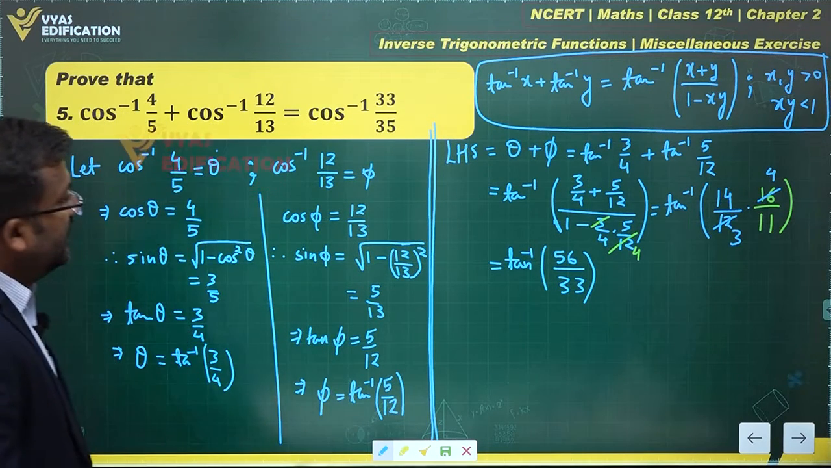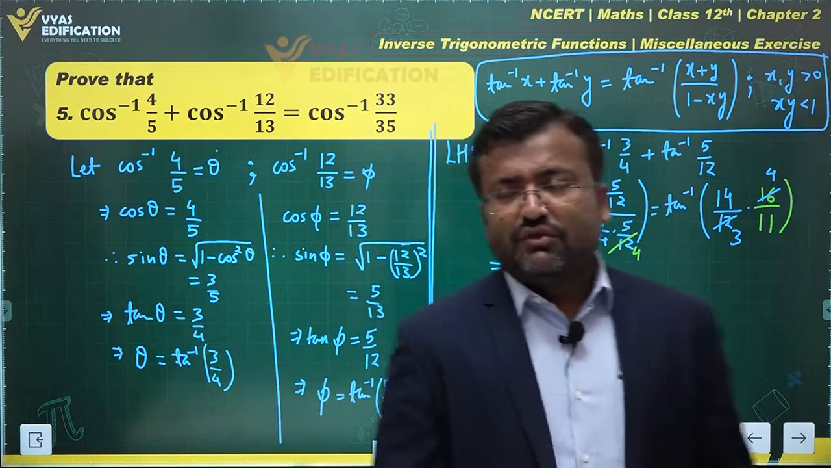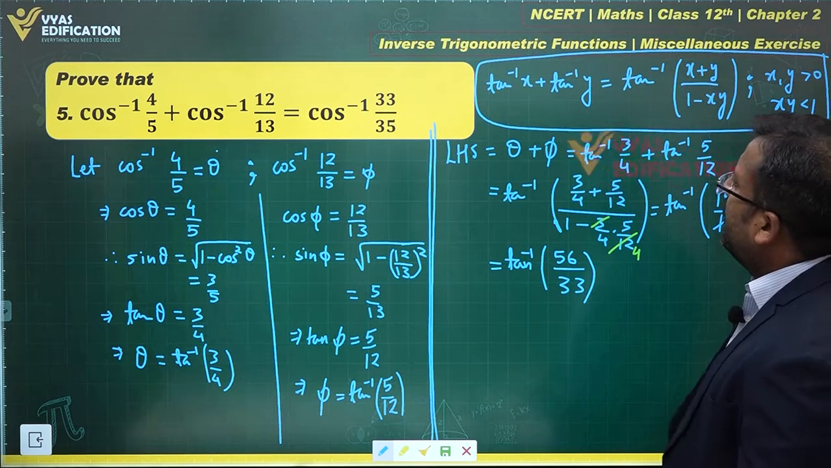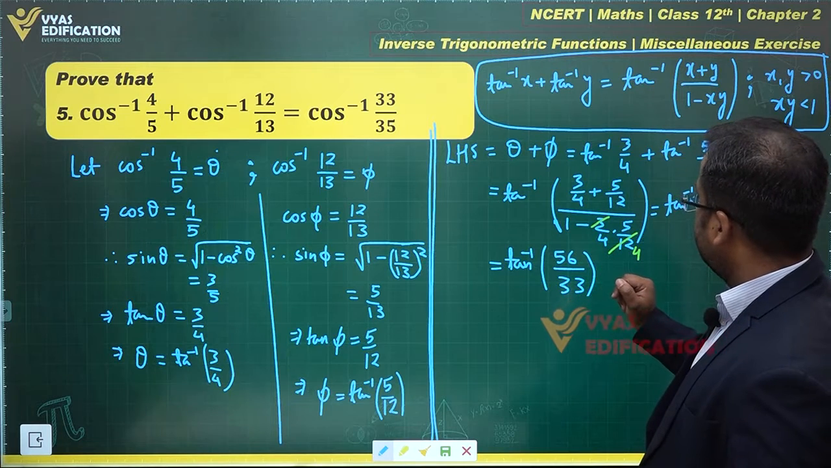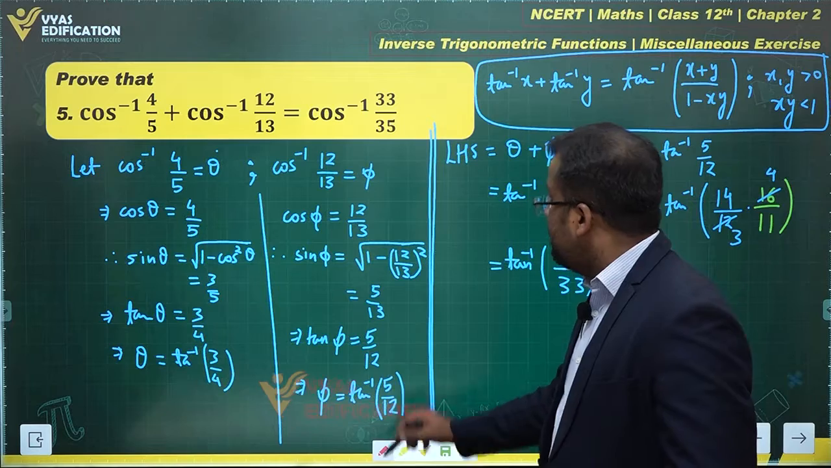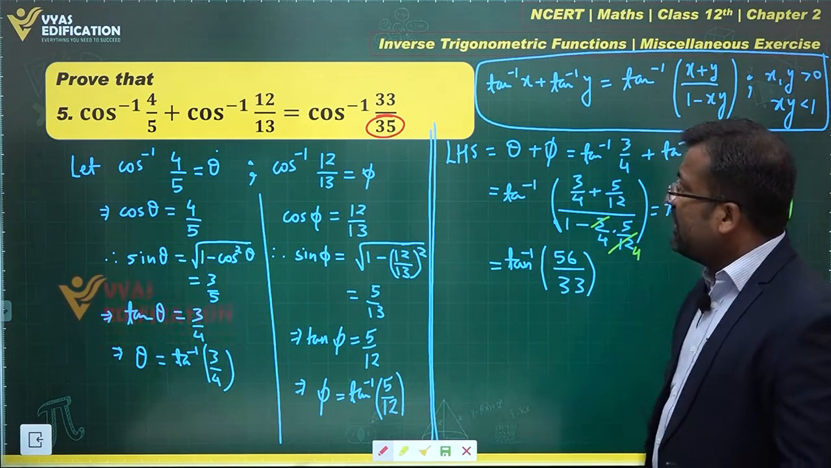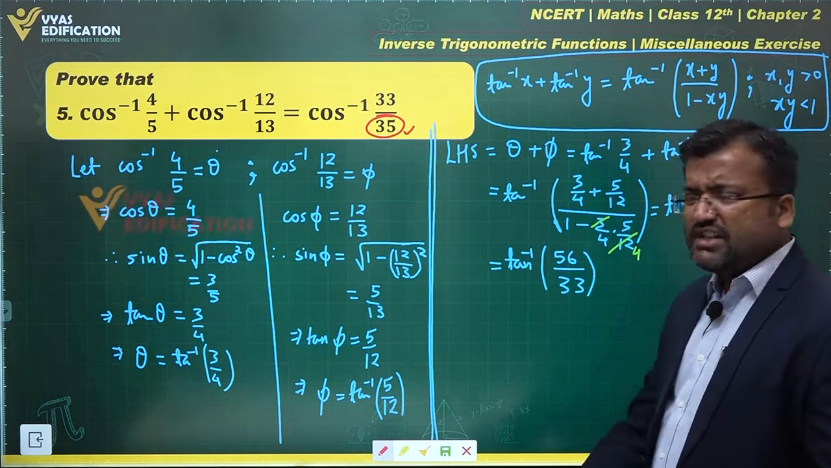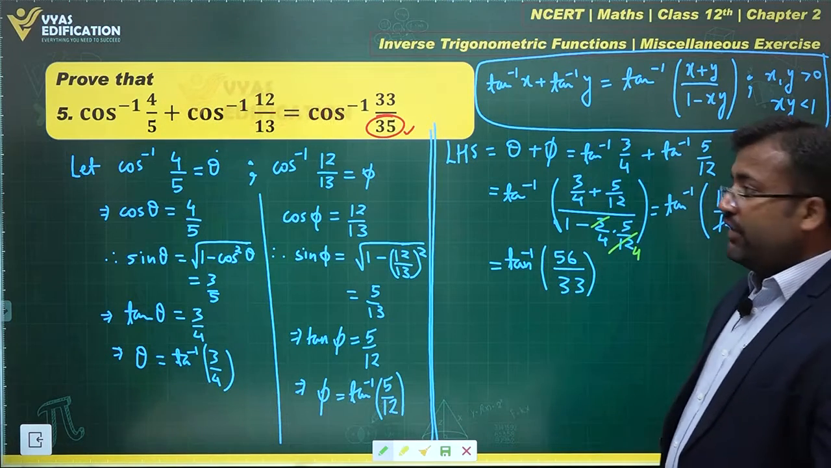What next? Can we convert this in terms of cos inverse? Yes, we can convert this in terms of cos inverse, once again using the similar ideas that we have discussed. This is 33 and this is 56. The denominator should be greater than 56. There may be some kind of an issue in this 33, but let's check what that value will be. There's some correction required, but let's first get the value.